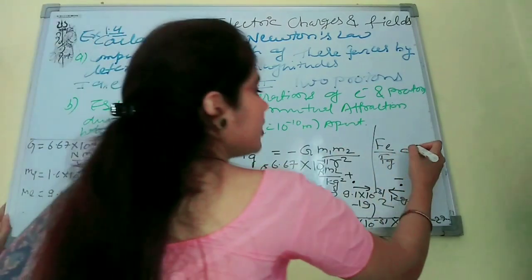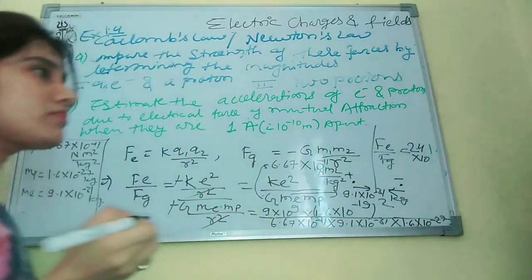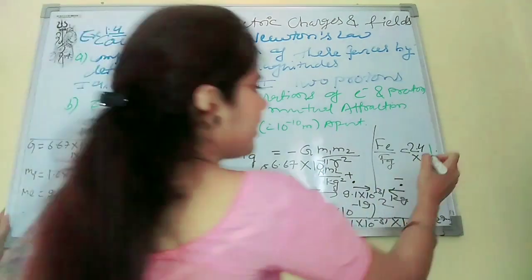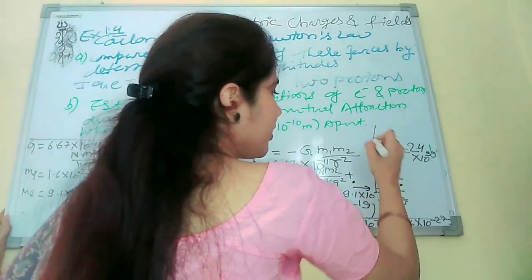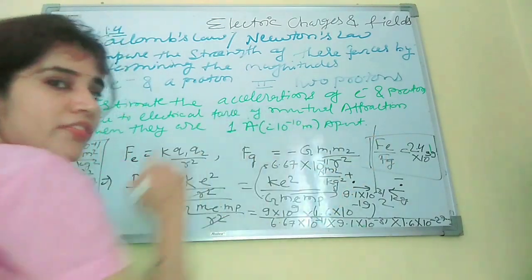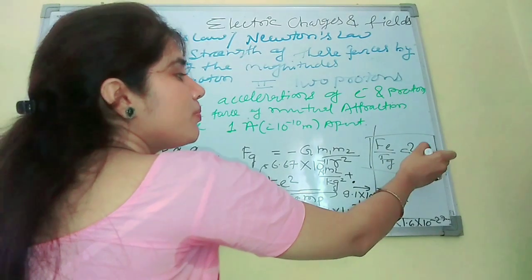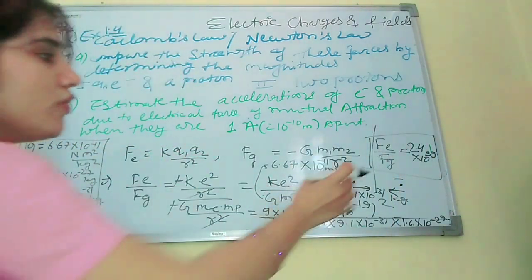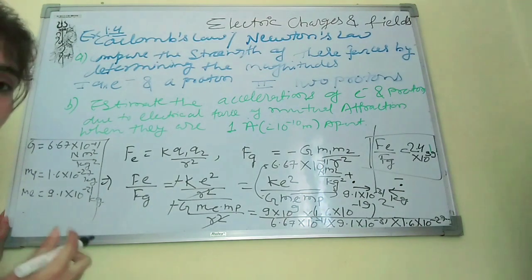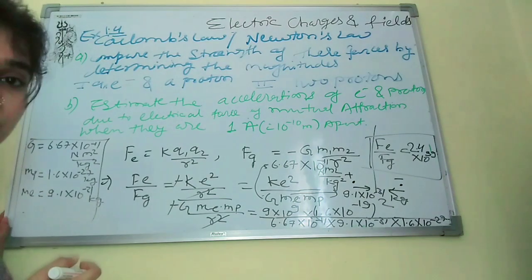So that will come 2.4 into 10 to the power 39 or 40, I guess 39. So you can say the force in the electric field is 2.4 into 10 to the power 39 times the force in the gravitational field, the gravitational force, you can simply say.